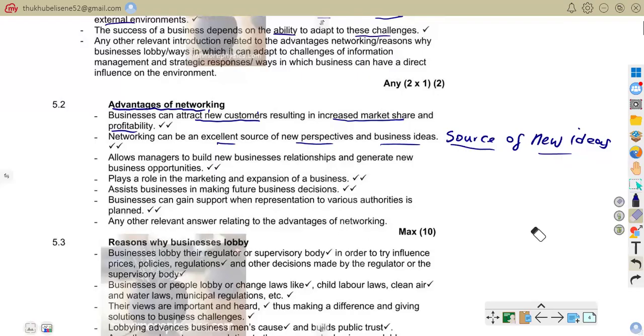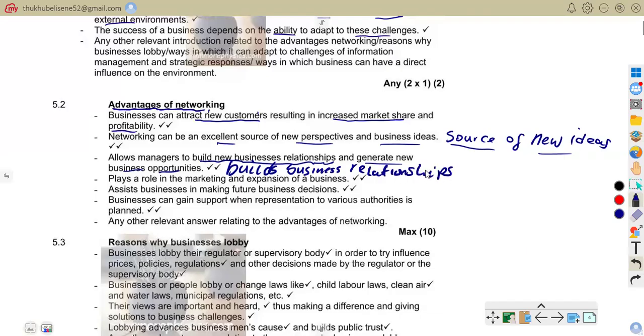Also, it allows managers to build new business relationships and generate new business opportunities. Networking builds business relationships.